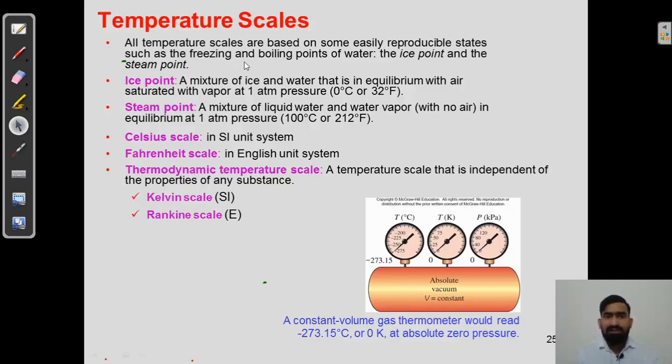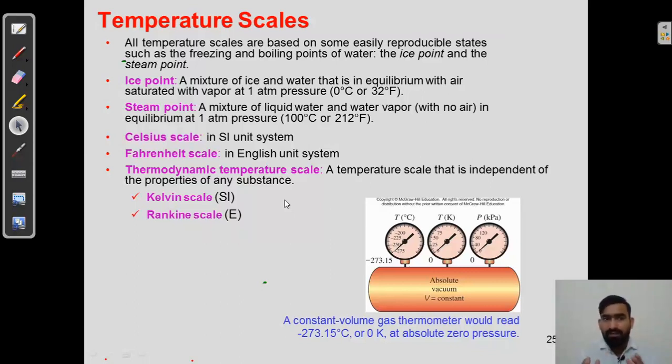Here all temperature scales are based on some easily reproducible states such as the freezing and boiling points of water, the ice point and the steam point. So my dear friends, we will see all these concepts in pure substances in unit number 4, where what is the scale of the temperature and what is the phenomena when this temperature goes on changing, what will be the qualities of whatever the fluid we are taking into consideration.